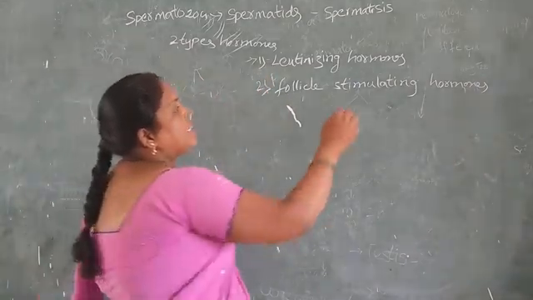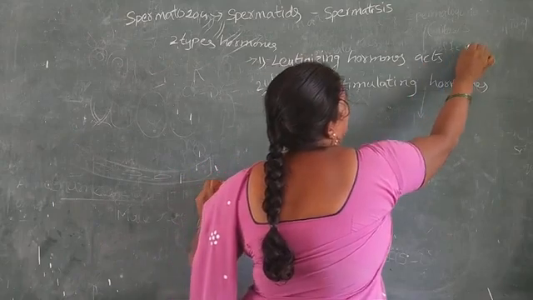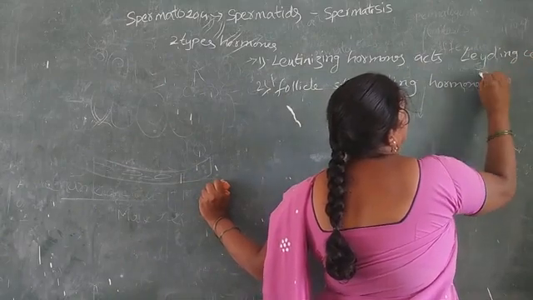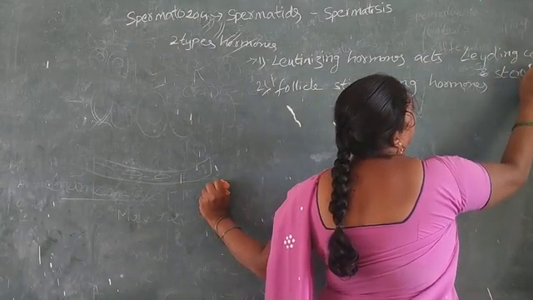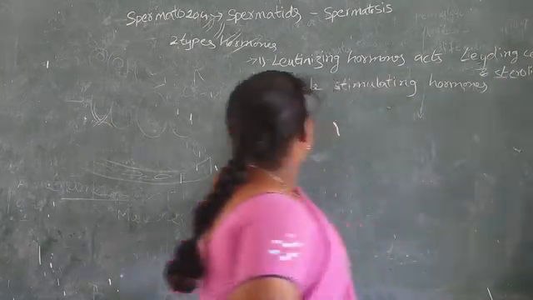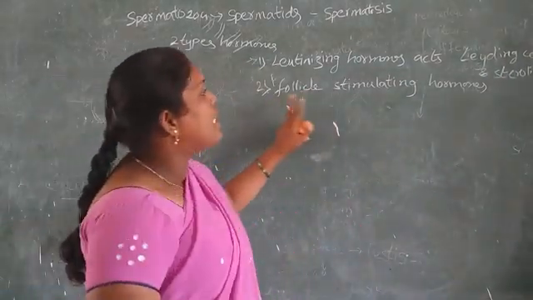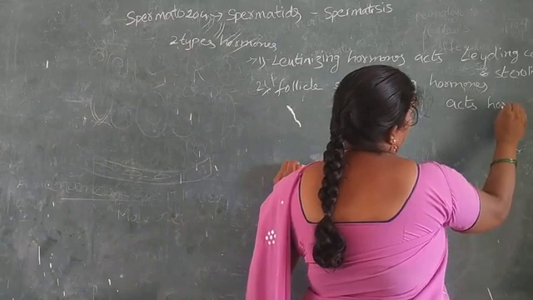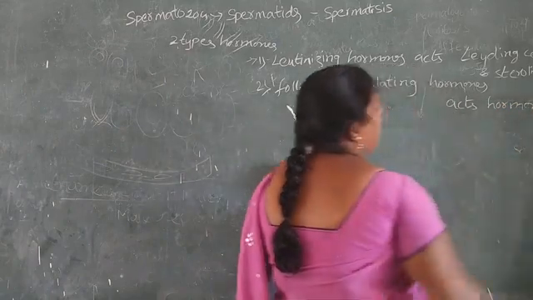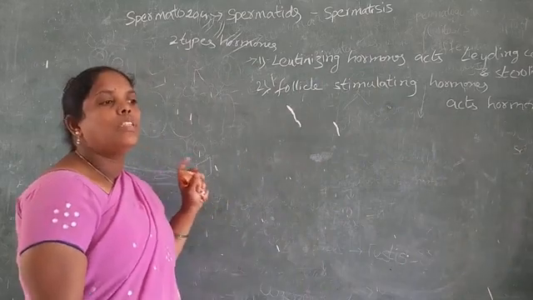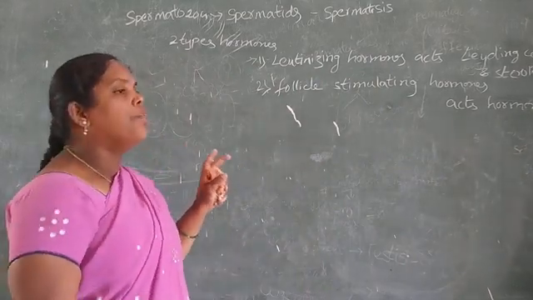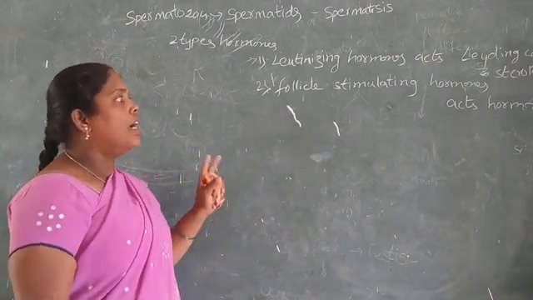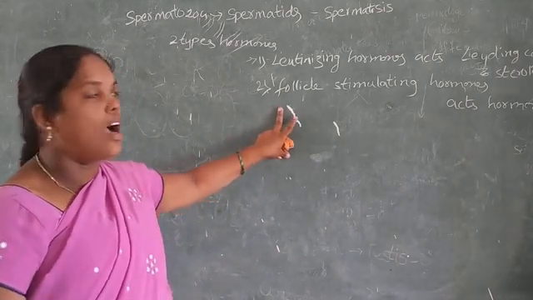Luteinizing hormone acts on the Leydig cells, and follicle stimulating hormone acts on the Sertoli cells.